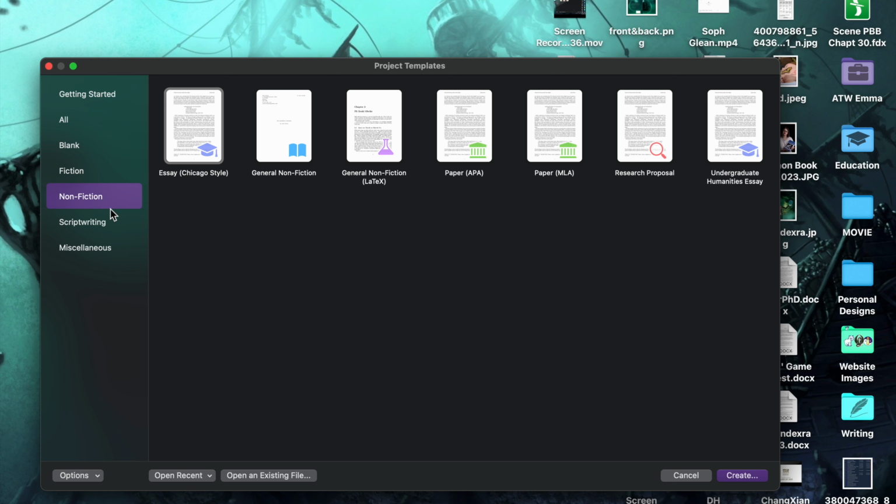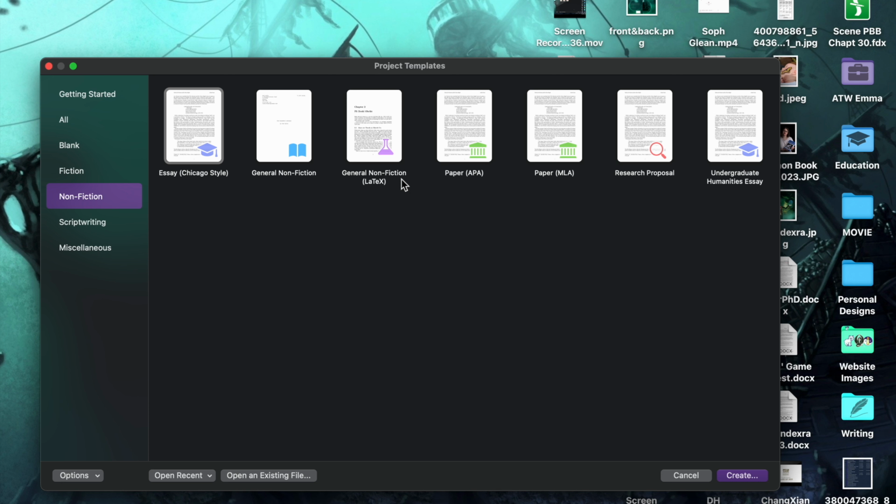Then you have non-fiction, which is essays essentially. I haven't actually really used any of these because I prefer to use Google Drive when I'm doing my essays. But there's Essay Chicago Style. I don't know what Chicago Style is. We don't really use that in the UK. Then we have general non-fiction. So I'd suppose if you're doing a self-help book or a history book, a factual history book.